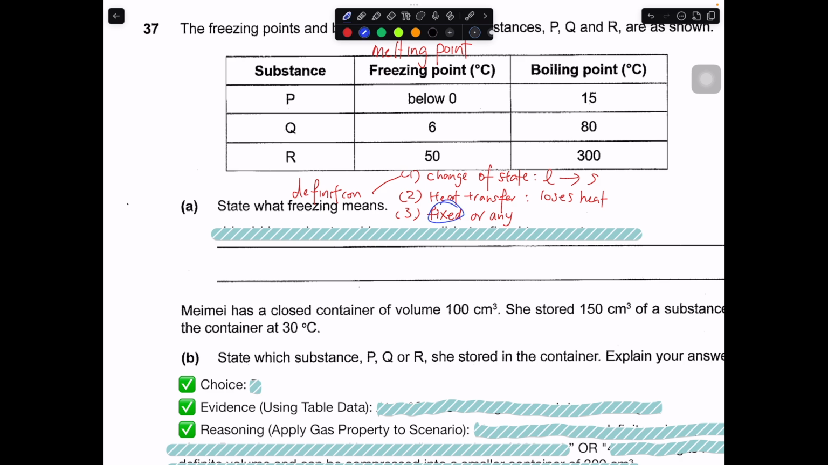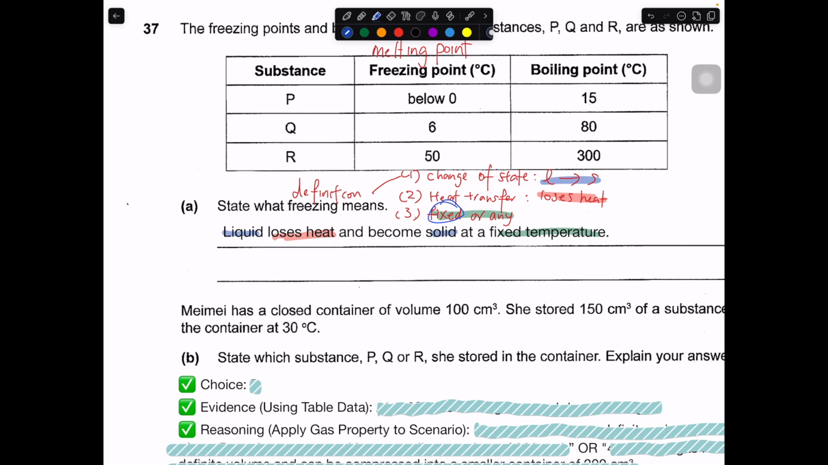So once you have these key ideas, it's easy for you to put into sentences. So I'll write it in this way. So liquid, solid, the change of state, loses heat. It loses heat at a fixed temperature. So these are the key ideas behind them. Lose heat and change of state.